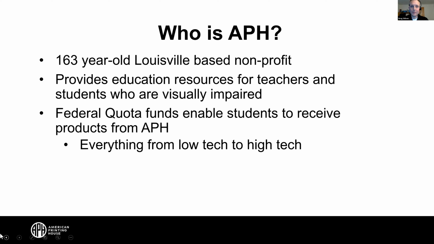And so basically, APH is a resource that products can be purchased from using federal dollars that are provided to states based on their population of students who are blind or low vision. And our products, honestly, range from the lowest tech to some pretty high tech stuff. So we sell Braille paper, for example. We sell slates and styluses, all the way up to refreshable Braille displays that can connect to mainstream devices and provide Braille that pops up on pins.